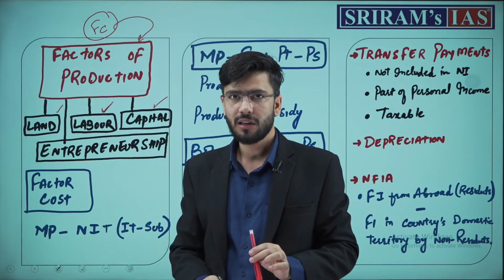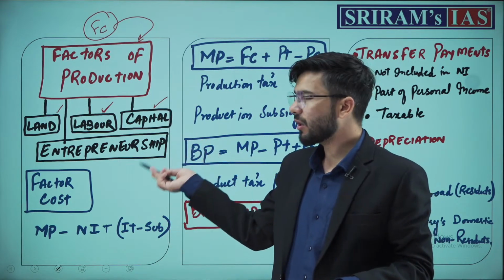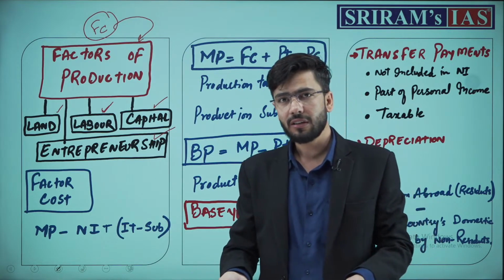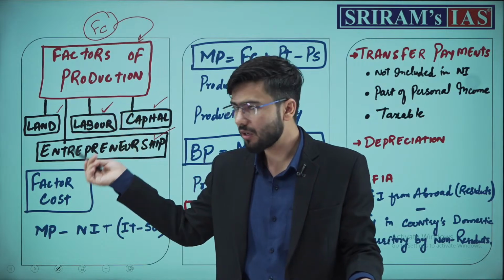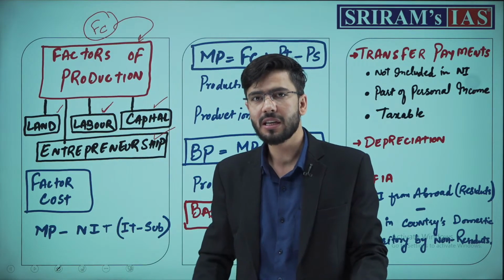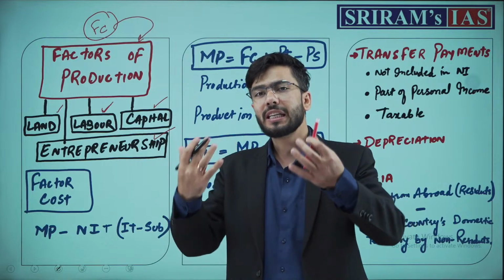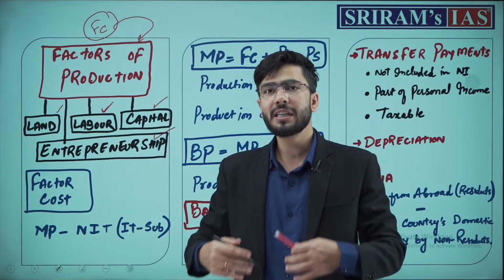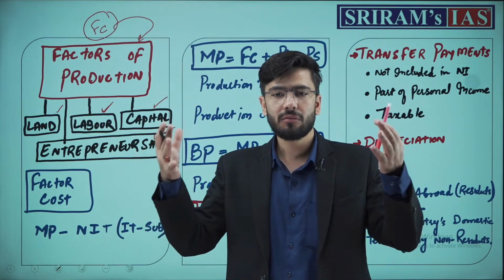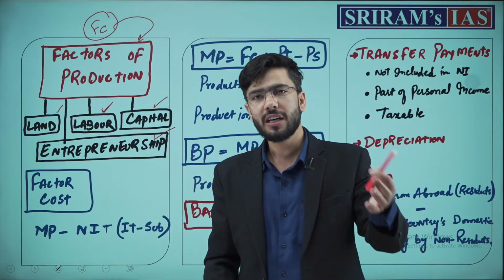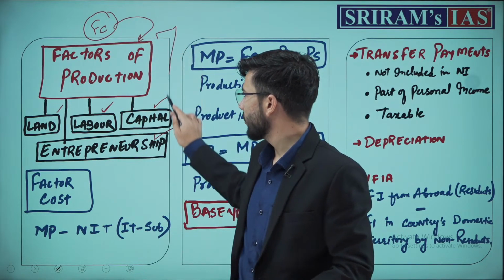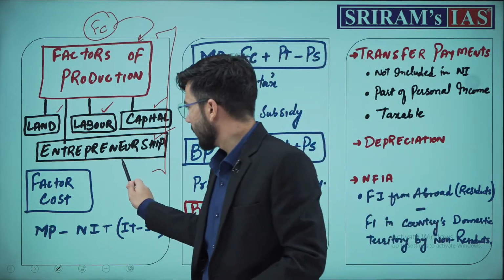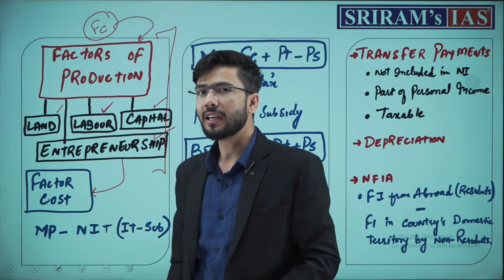Last, capital. How much capital have you invested and what is the profit on that capital? Entrepreneurship: anyone who is establishing the firm or the business, how much entrepreneurial skill has he invested into it? What kind of entrepreneurial developments are there? Has he taken a lot of risk or invested a lot? These are the factors of production. Done. Once these factors of production are calculated, they give us the factor cost.